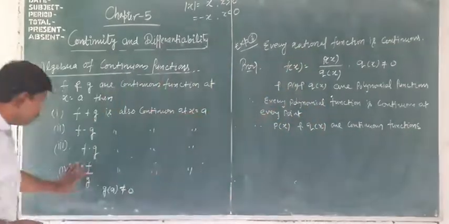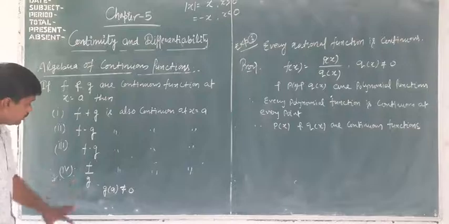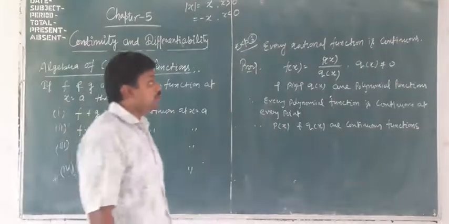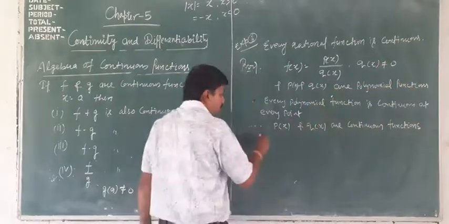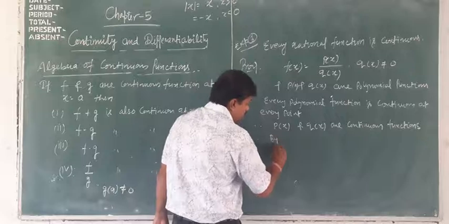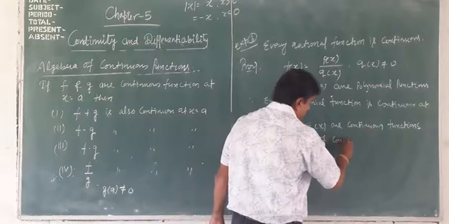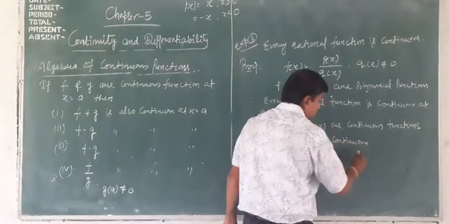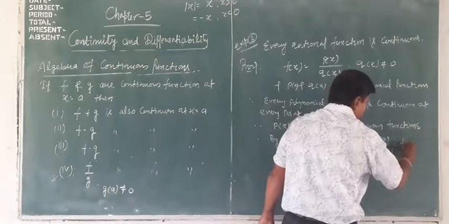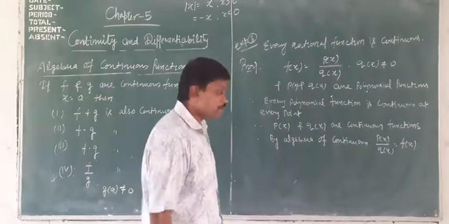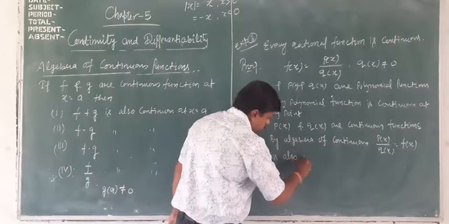So using that rule, if p and q are continuous, f and g are continuous, then f by g is continuous. और हम ये पहले बता चुके हैं q(x) आपका 0 नहीं है. So therefore by algebra of continuity, p(x) by q(x), that is equal to f(x), is also continuous.